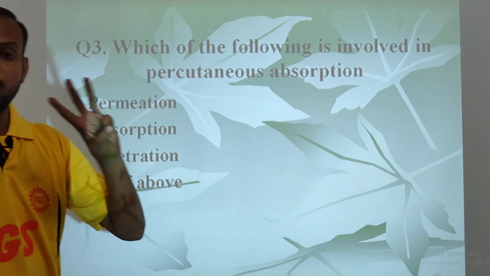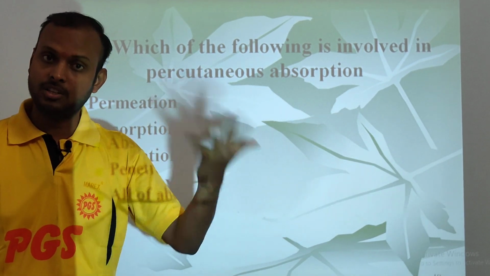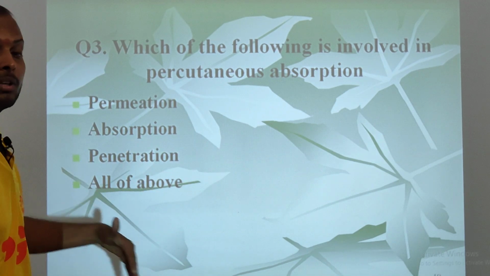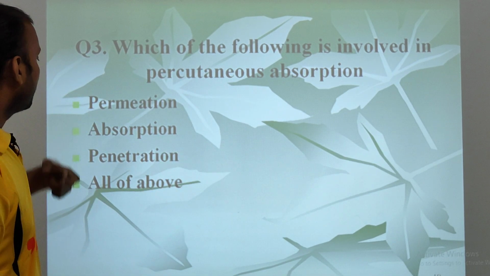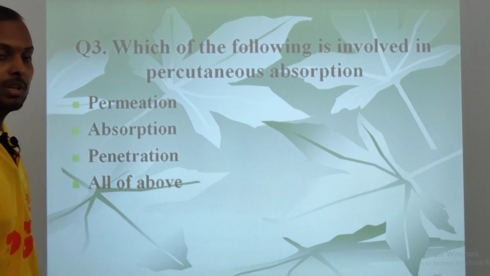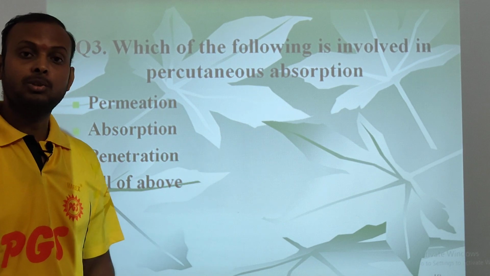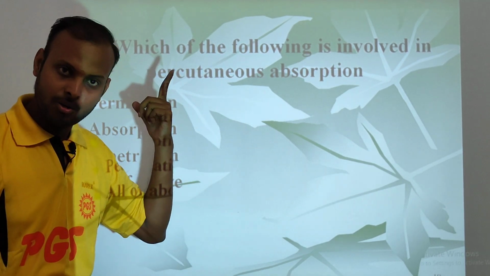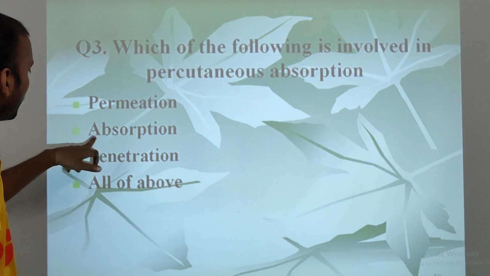Now the next question is, which of the following is involved in percutaneous absorption? We have discussed all the levels, all the sections of percutaneous absorption. So which one is involved in percutaneous absorption? Permeation, absorption, penetration, or all of the above? Penetration is the introduction of the drug into the first layer.